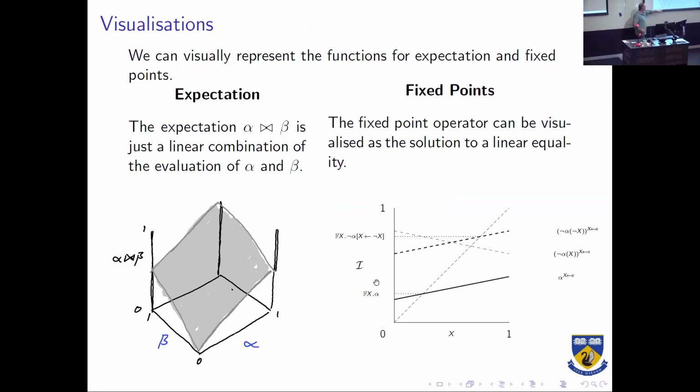So first of all, for the expectation, it's just a linear function of two probabilities. So we've got alpha and beta on the x and y axes, and on the z axis, we've got the expectation of alpha and beta. And it's just basically a plane that's tilted, but that will allow us to calculate all the probabilities. The more interesting one is the fixed point operation.